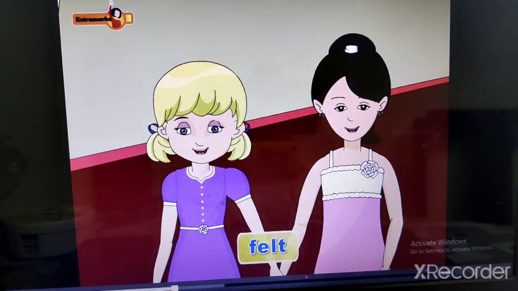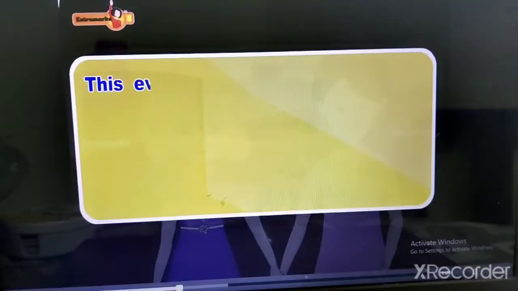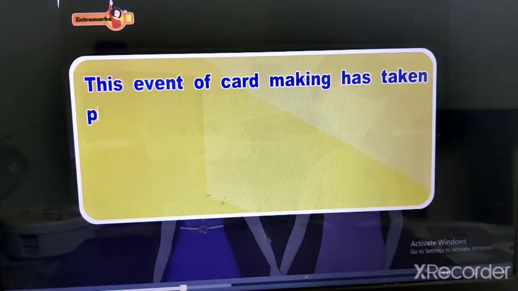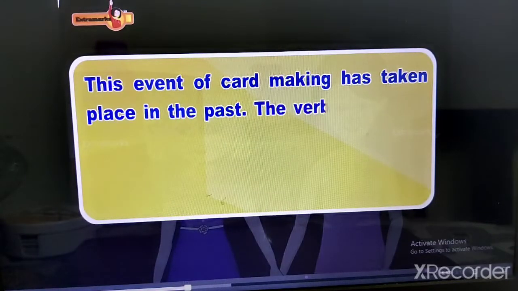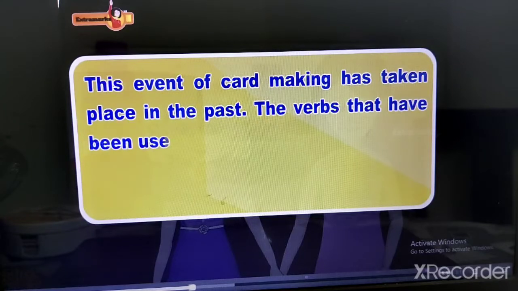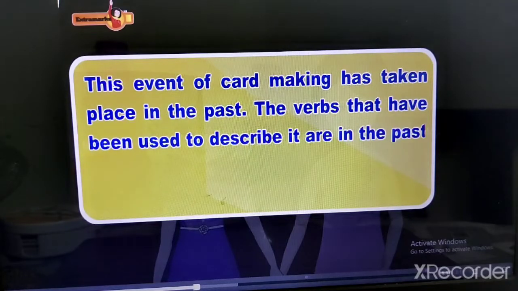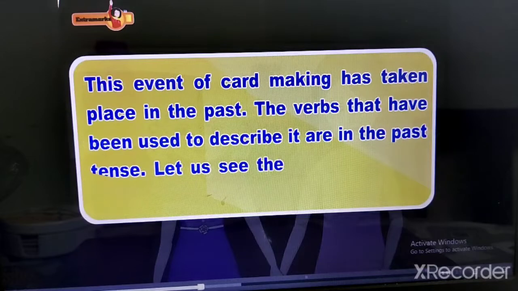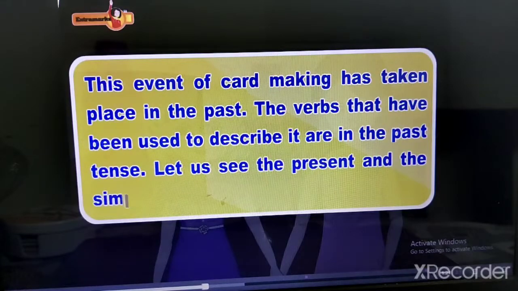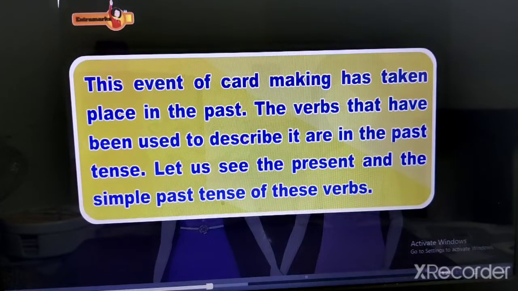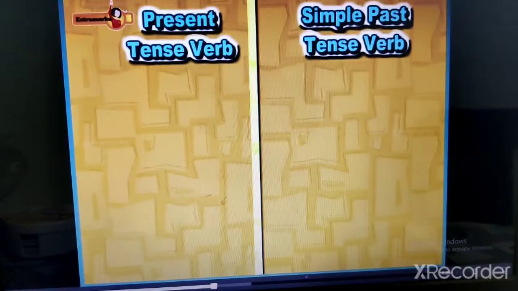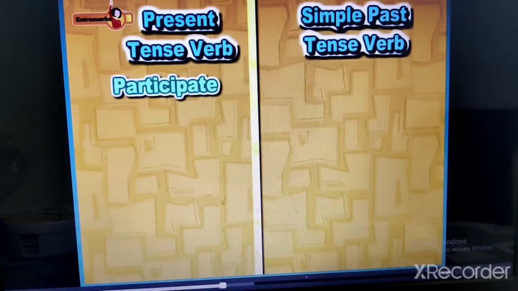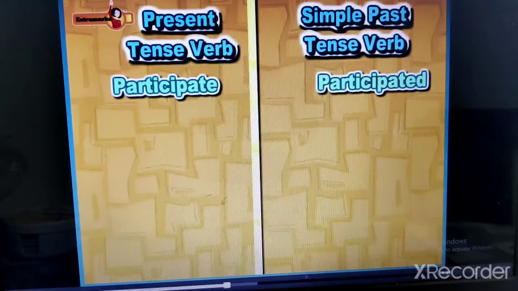We felt very happy. This event of card making has taken place in the past. The verbs that have been used to describe it are in the past tense. Let us see the present and the simple past tense of these verbs. Present tense verbs, simple past tense verbs. Participate, participated.